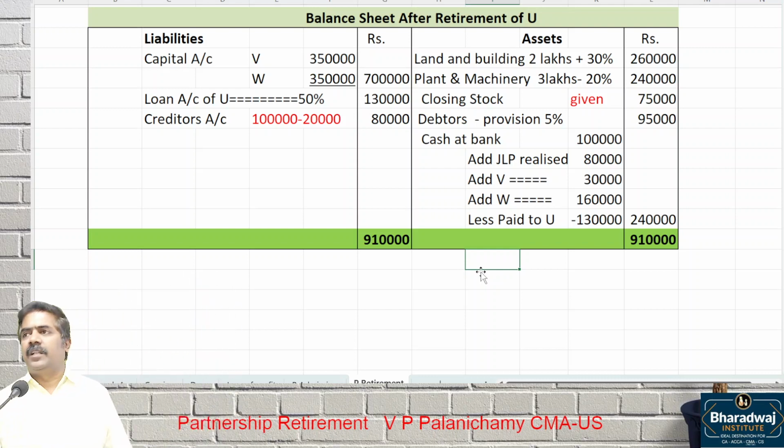Goodwill will not come in the books. Why? Goodwill is adjusted through capital account. JLP also will not come in the books. Why? We got cash. Pass the journal entry: cash account debit to JLP. That is transferred to old partners in old ratio. Even JLP will not come in the balance sheet because it is already realized. Goodwill is not appearing because it is adjusted through capital account. Did you raise the goodwill? No. You have not raised the goodwill or written off the goodwill.